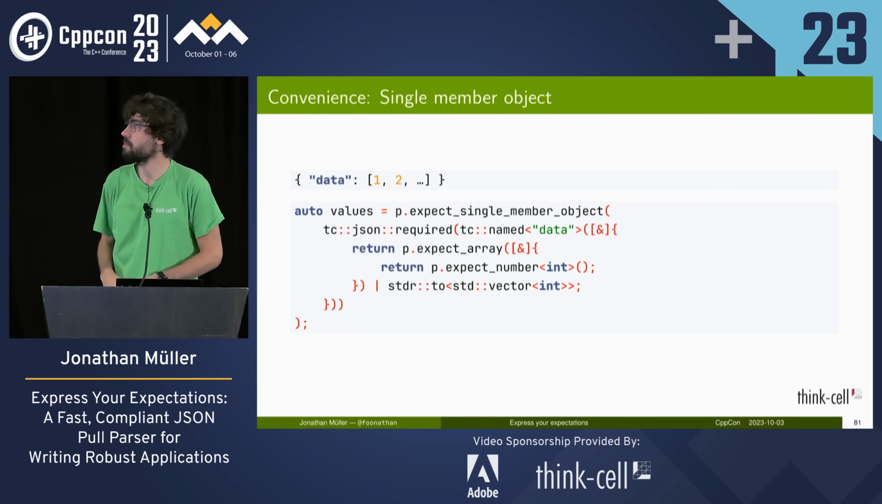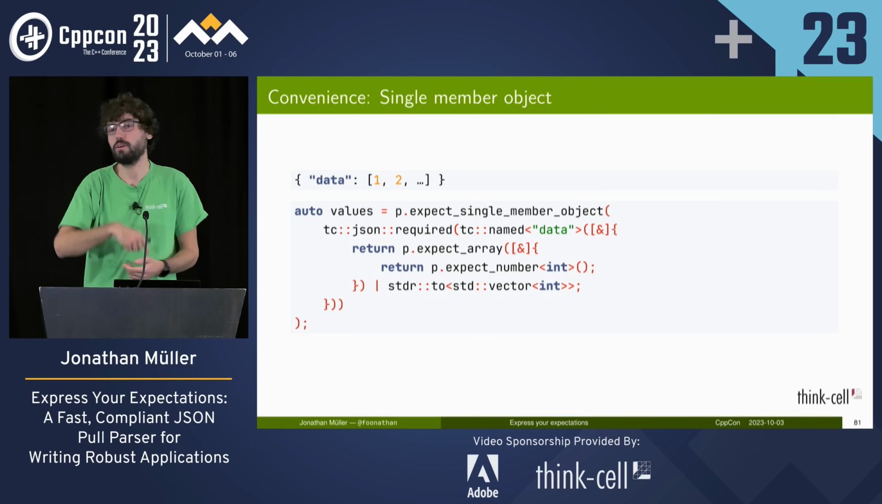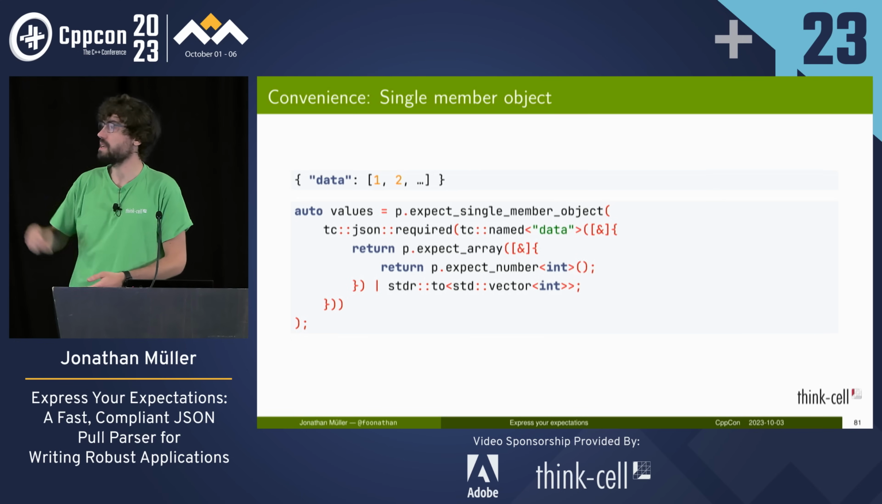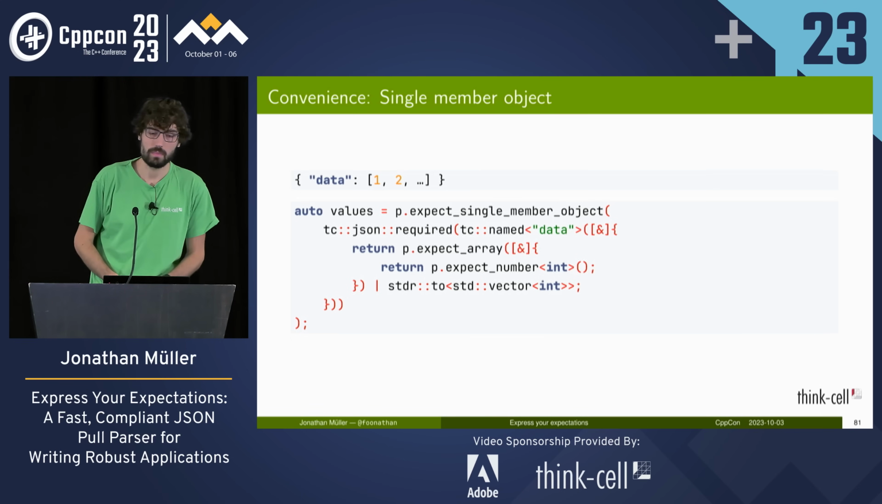So we have this expect single member object, and the value it returns is then forwarded on to the caller. So this will give us the vector of ints directly from the JSON data.